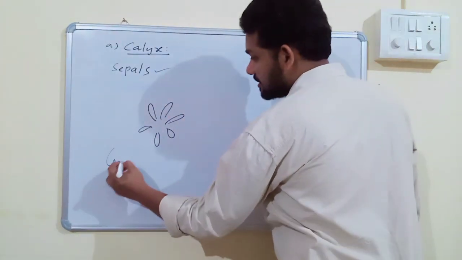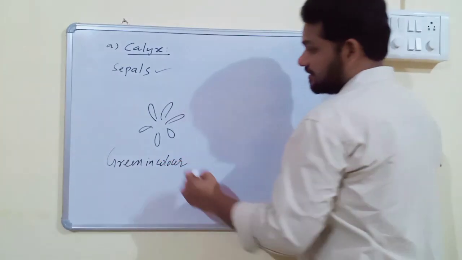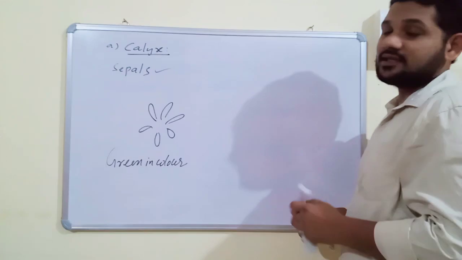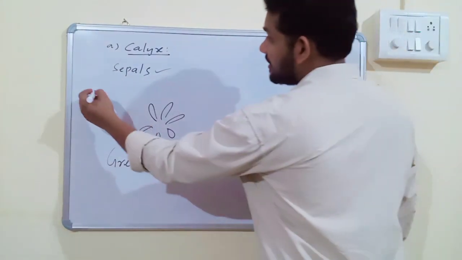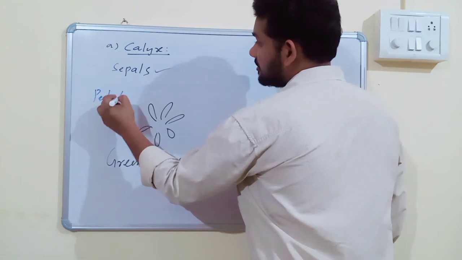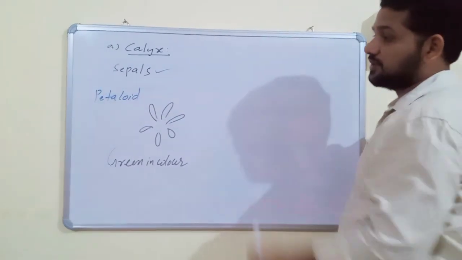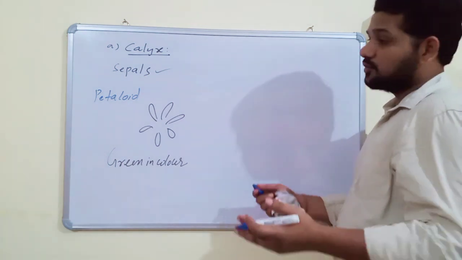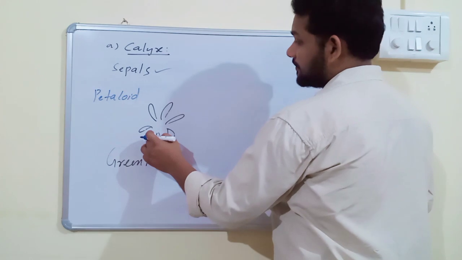Sepals are usually green in color. In some cases, sepals are other than green in color. If sepals are other than green in color, then the sepals are called petaloid. Calyx has more than 2 sepals.